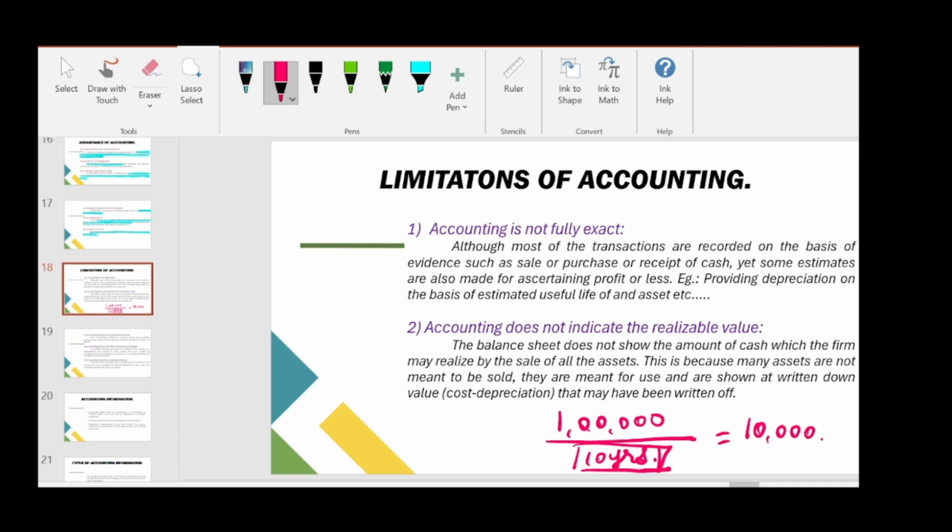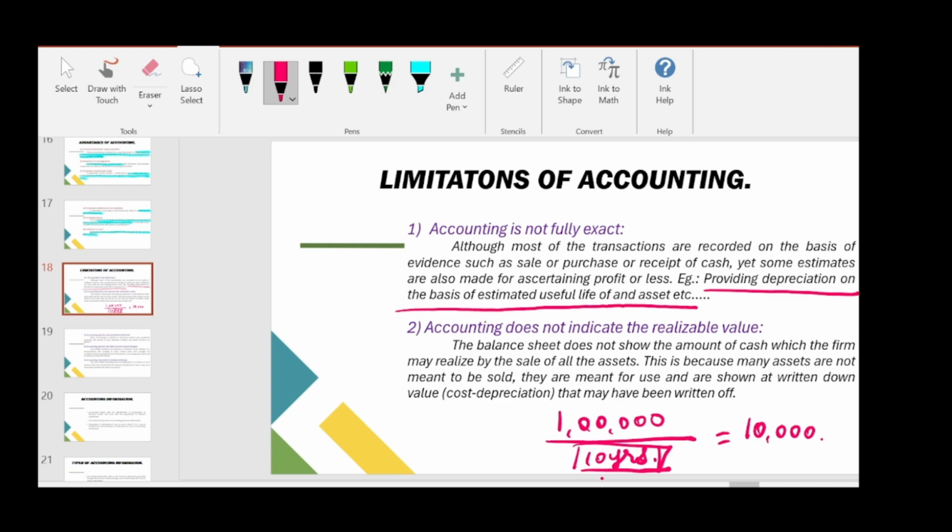So this is just an estimate, and whatever calculations we make based on an estimate will not be 100% accurate. So the first limitation is accounting is not fully exact. Remember this example, providing depreciation on the basis of the estimated useful life of the asset.